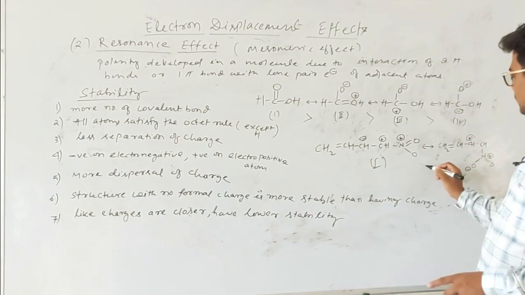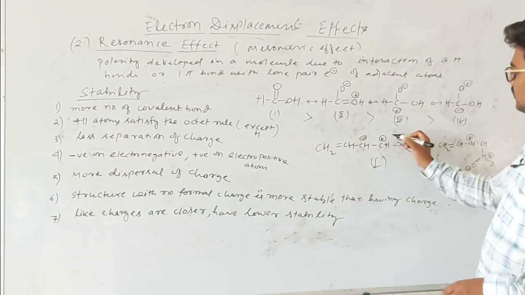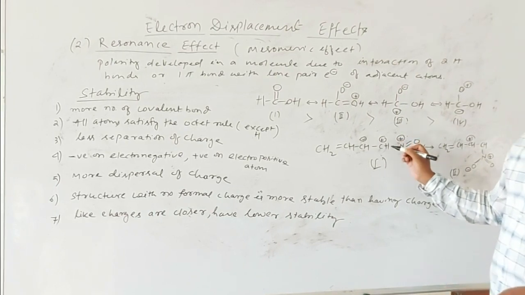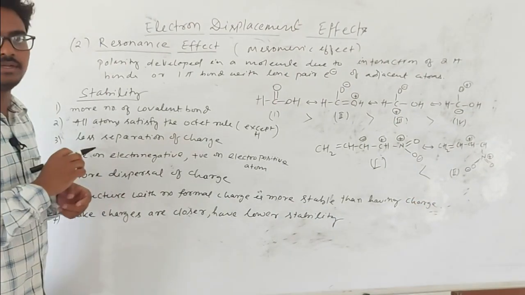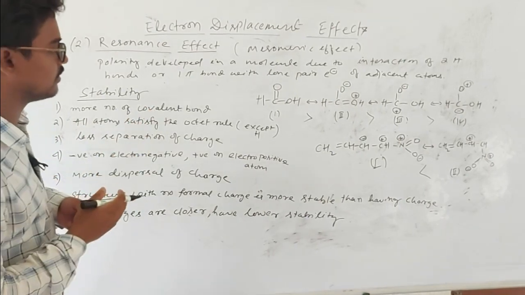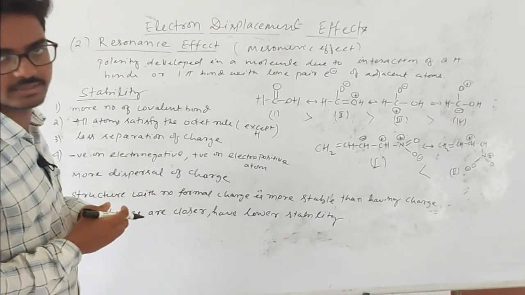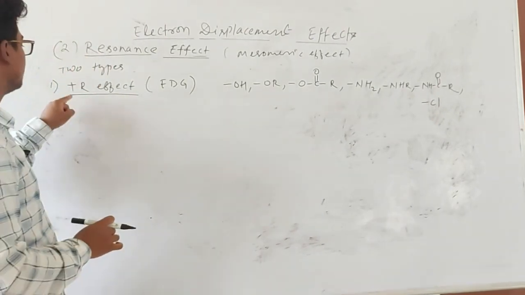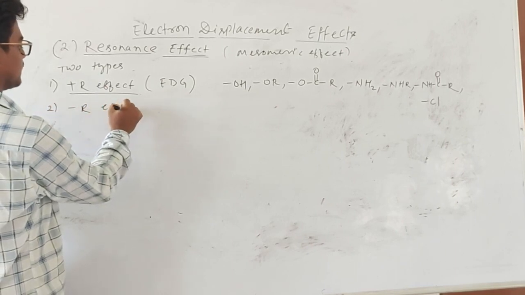Therefore structure 2 will be more stable than structure 1, because if two same or like charges are present adjacent to each other, then the structure gets more destabilized. This is the stability rule, and if you follow all these rules, you are able to distinguish which one will be more stable and which one will be less stable. Basically, the resonance effect is of two types. One is the plus R effect and the other is the minus R effect.